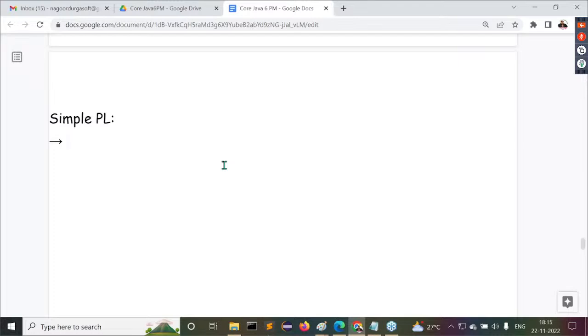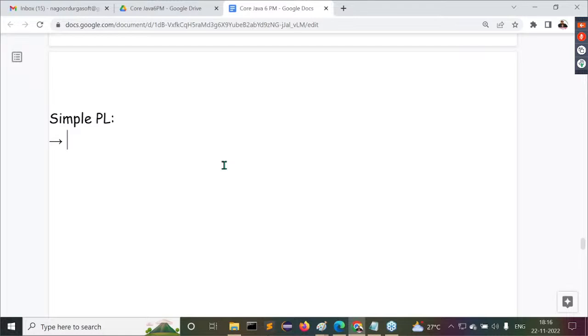For example, in the outside world so many programming languages are available. If I ask you which programming language is a simple programming language for you, one person may say Java is a simple programming language. If I ask some other person, that person may not say Java. He says C is a simple programming language.